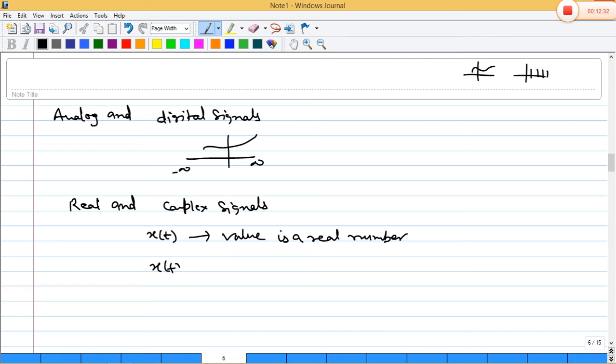If x(t) has a complex value or complex number, then we can say this is a complex signal. Is that clear? Now deterministic and random signals.